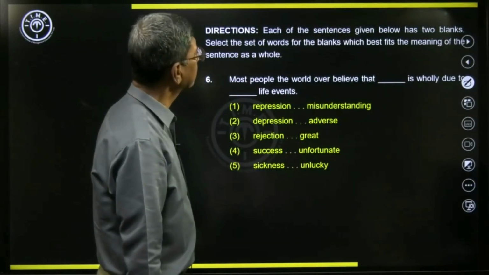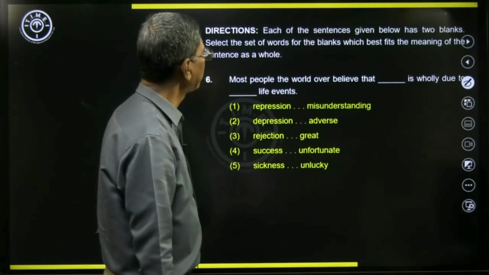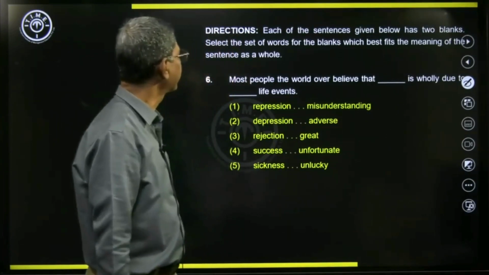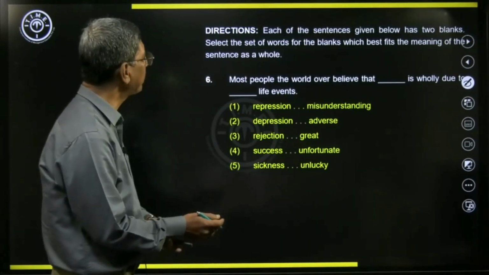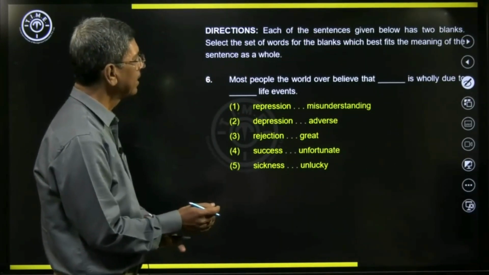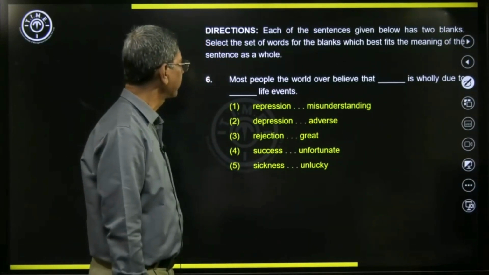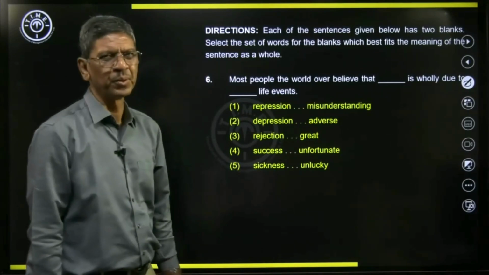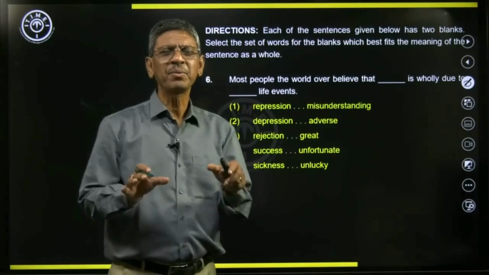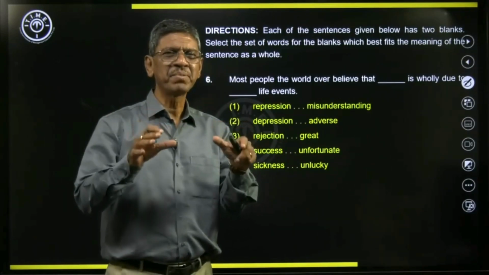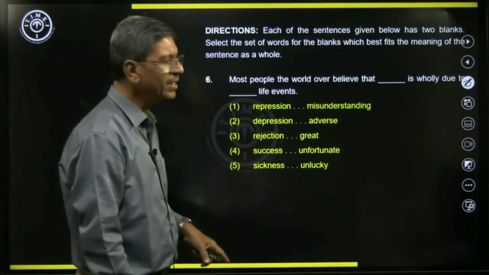Directions. Each of the sentences given below has two blanks. Select the set of words for the blanks which best fits the meaning of the sentence as a whole. So here we have: most people the world over believe that dash is wholly due to dash life events. Repression and oppression are quite close. Repression is to press people down in the sense that they are overly controlled.